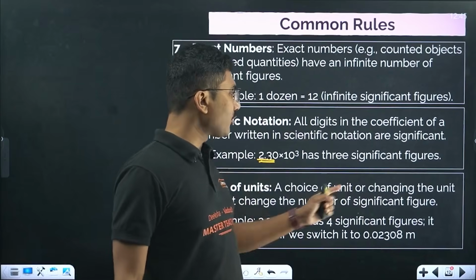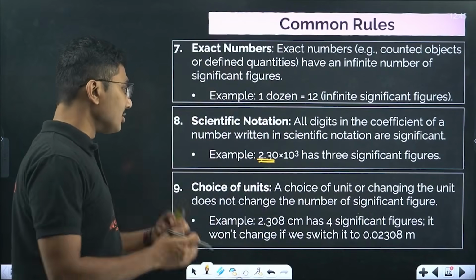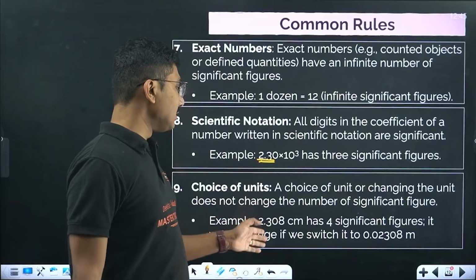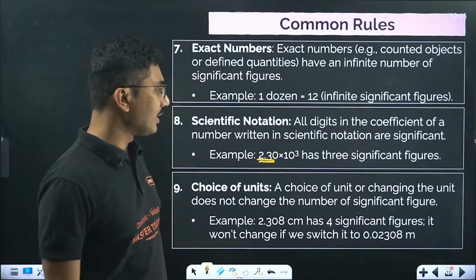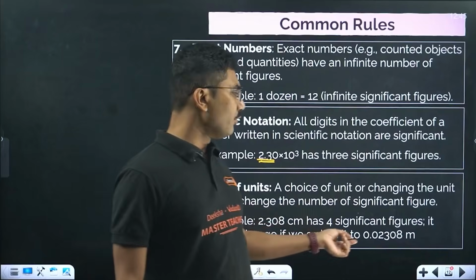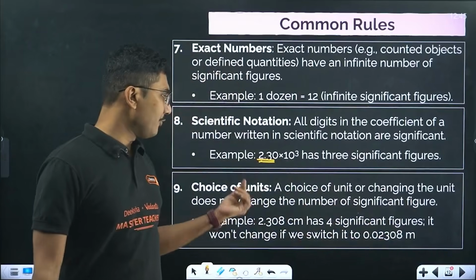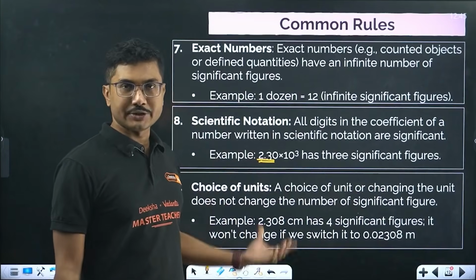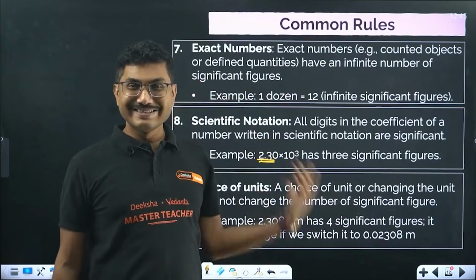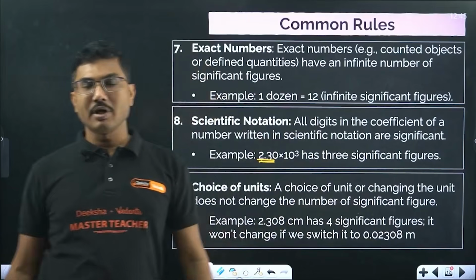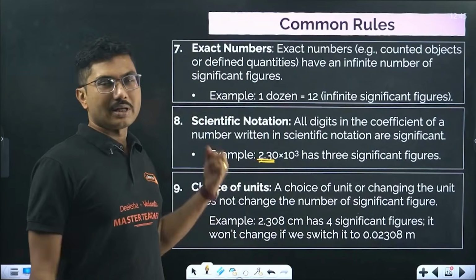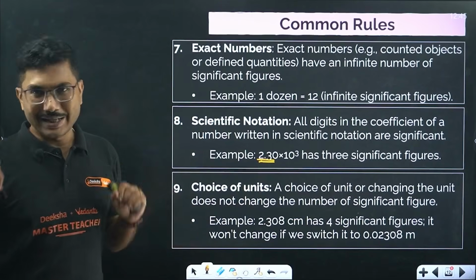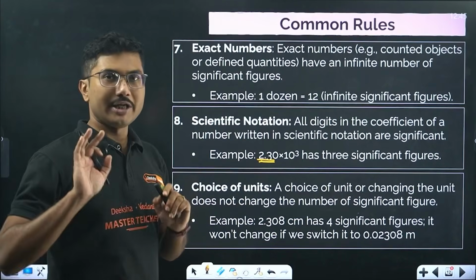Choice of unit. A choice of unit, or changing the unit, does not change the number of significant figures. For example, 2.03 centimeter has 4 significant figures. It won't change if you switch into meter. So if you change the unit, the number of significant digits does not change. Whatever significant digits were there in centimeter, no matter if you convert it into meter or kilometer or decimeter, the number of significant figures will remain unchanged. So it is independent of units.